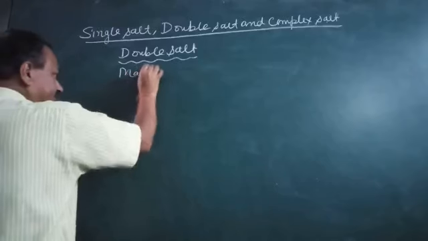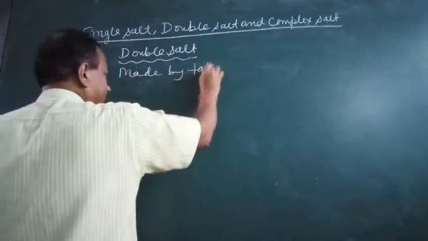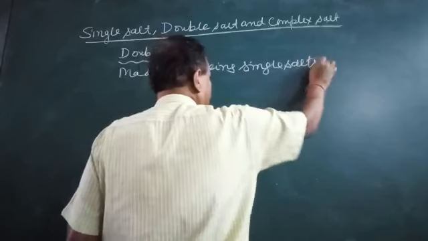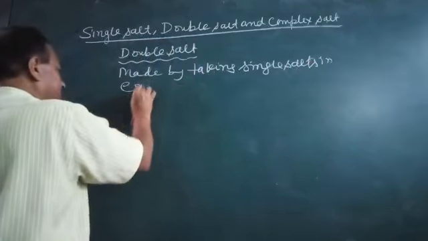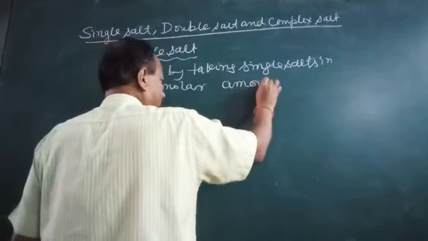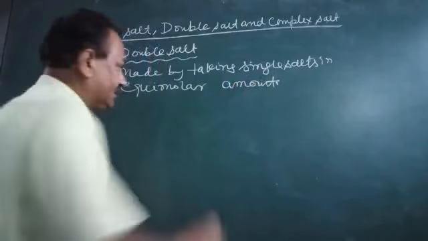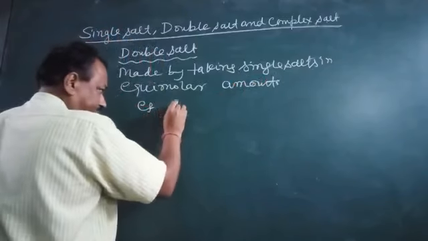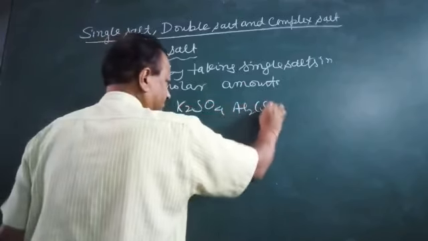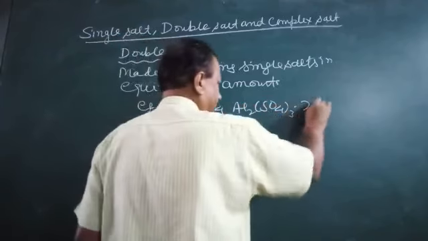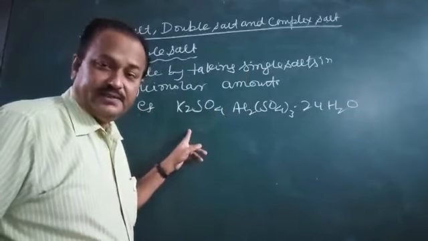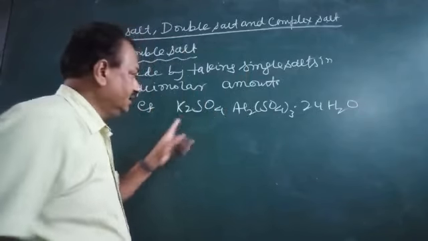So, double salts are made by taking single salts in equimolar amount. Equimolar amounts have to be taken. Example, potassium alum, or simply we call it alum.